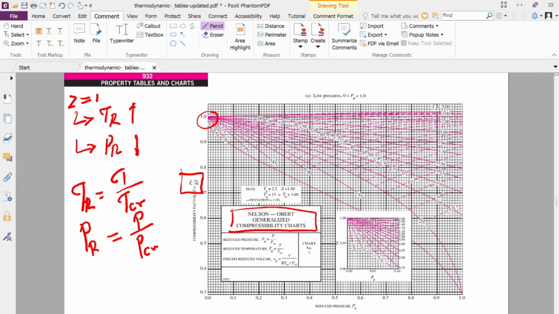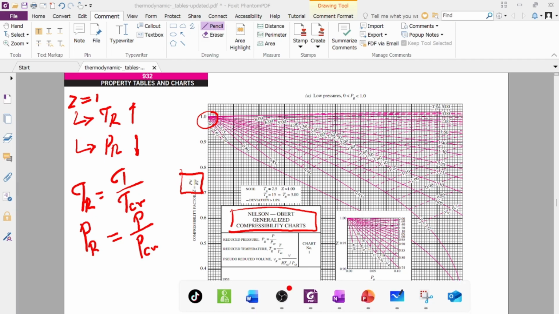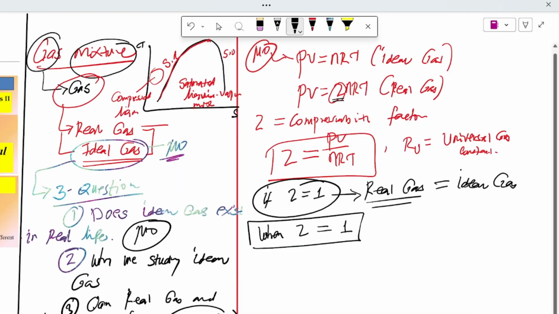What does a critical point mean? On a TS diagram, the critical point is here, at this point. At the critical point, saturated liquid is directly changed to a vapor state, without passing through a saturated liquid-vapor mixture. Simply, saturated liquid changes to saturated vapor. That point is what we call the critical point.